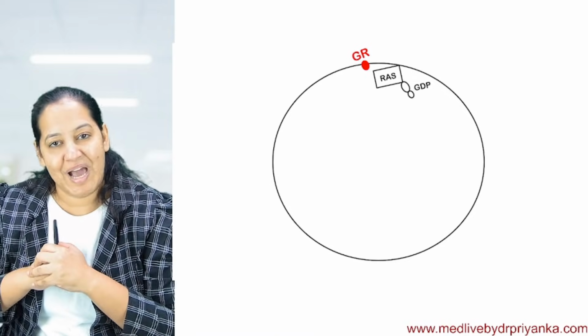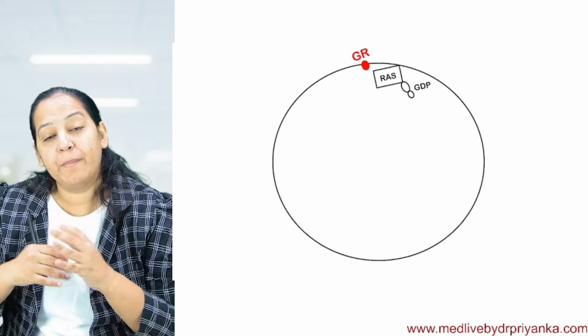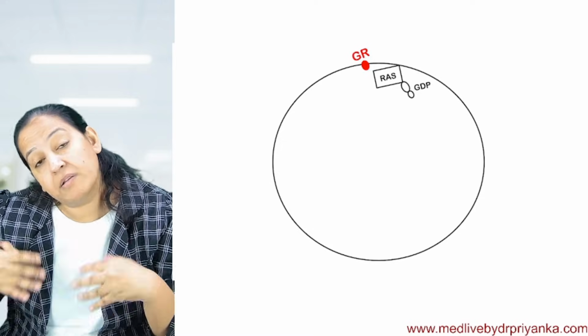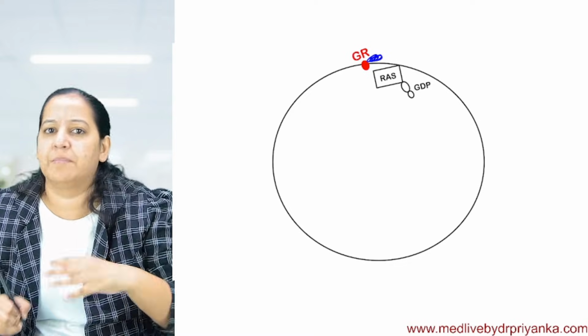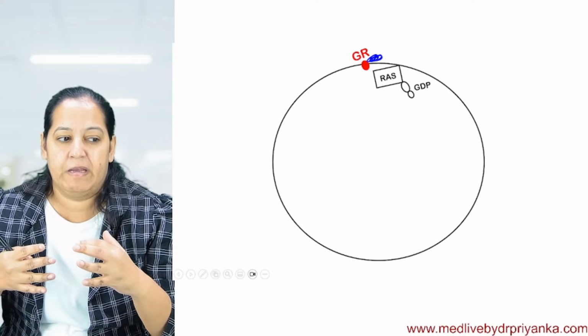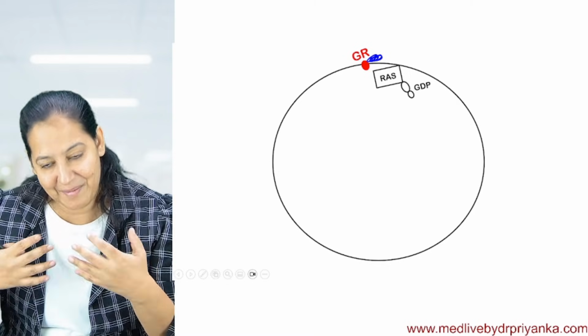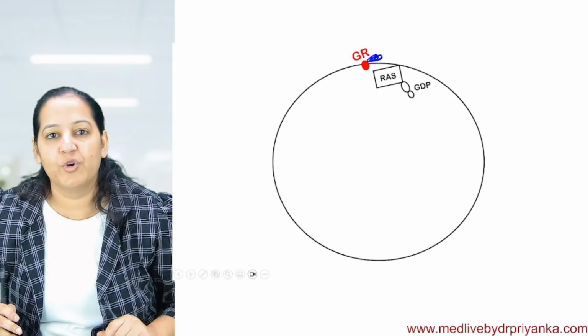After that, mitosis doesn't happen. You are getting my point. If this cell wants to conduct another mitosis, another growth factor has to come, and then again the same sequence will happen. So the mitosis is under control in my body, in your body, in a normal, healthy human being's body.